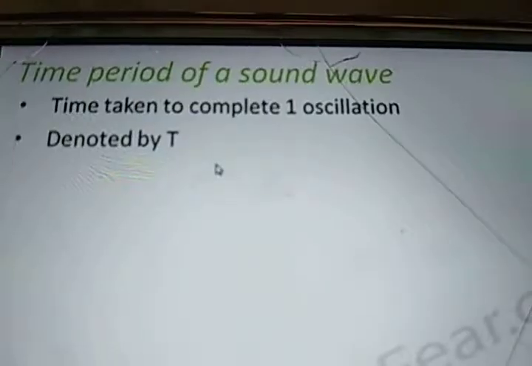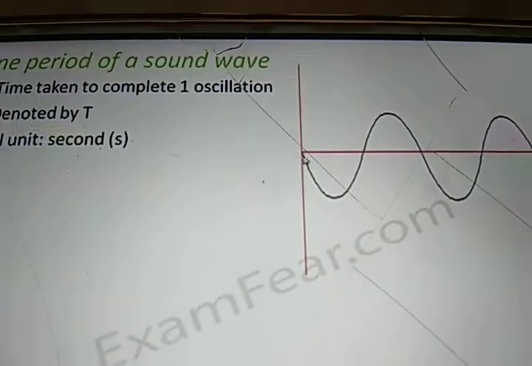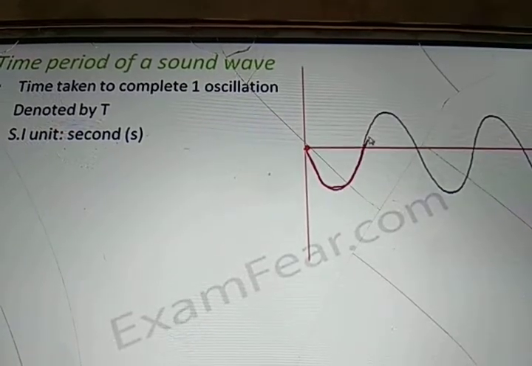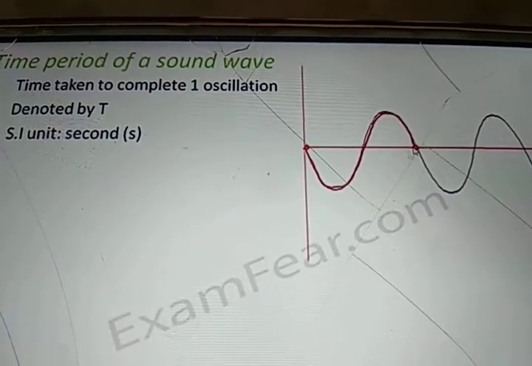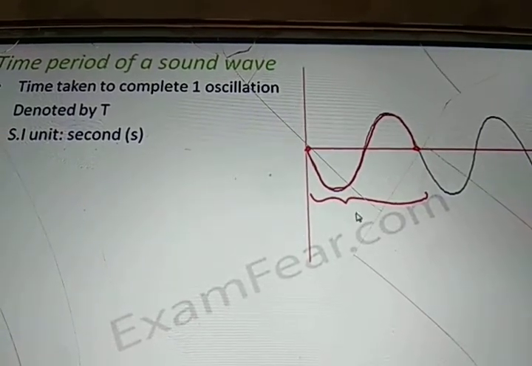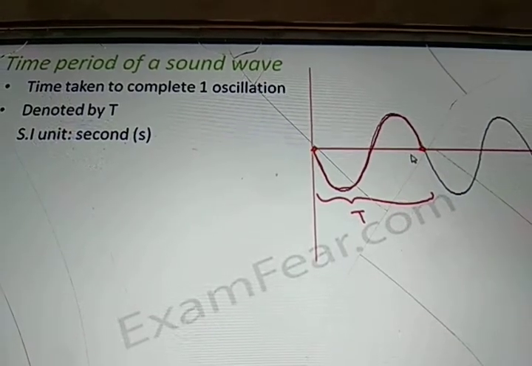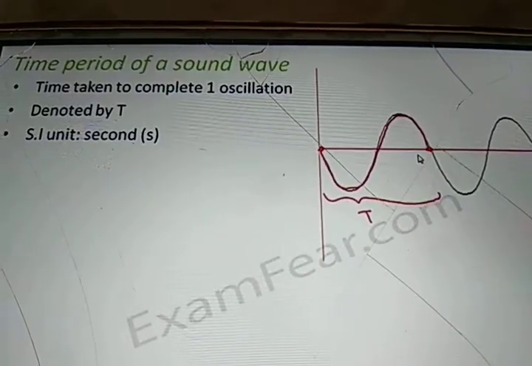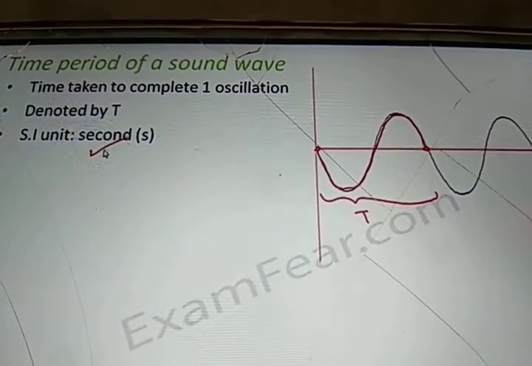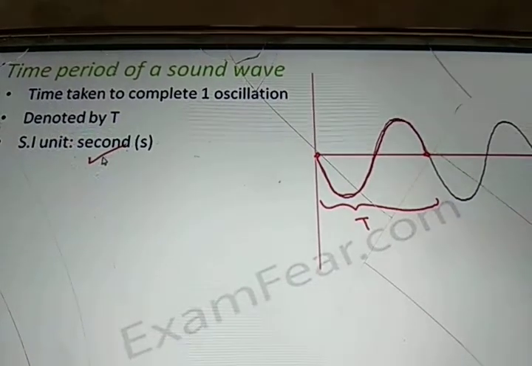Now what is time period? It is the time taken to complete one oscillation. If you start counting from here till here, that is one oscillation. So whatever time is taken to complete one oscillation, that is called time period. Obviously, since it is measured in time, the SI unit is second. And there is a very close relationship between time period and frequency, because they are very closely related.